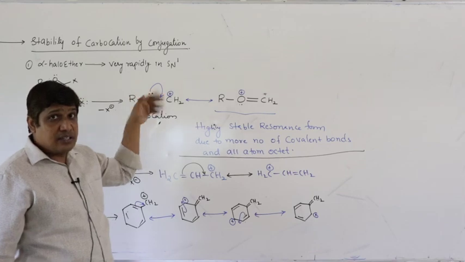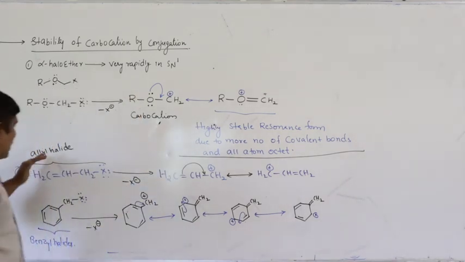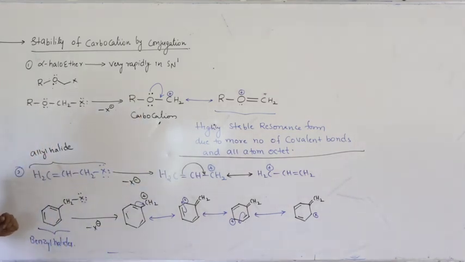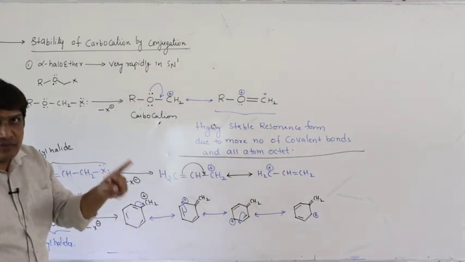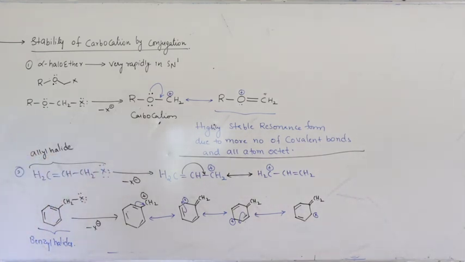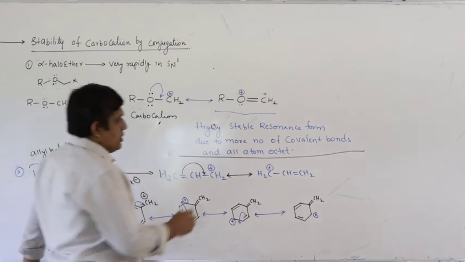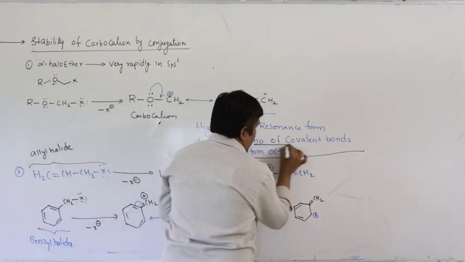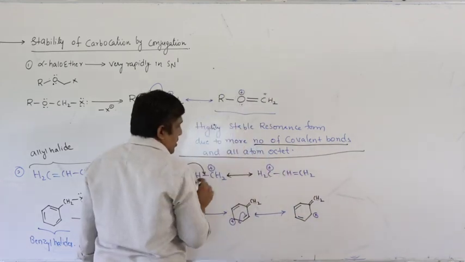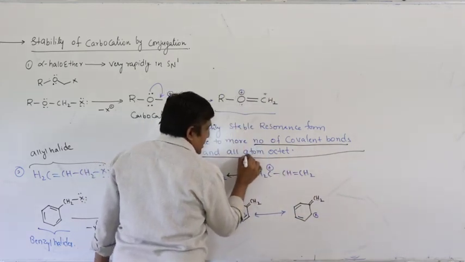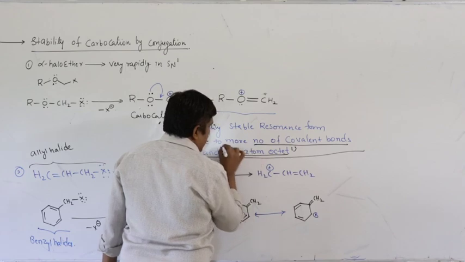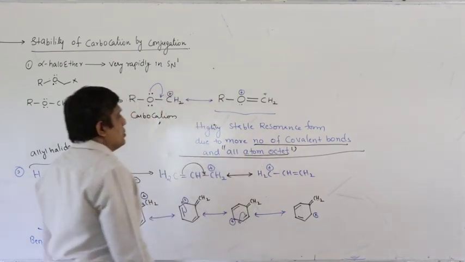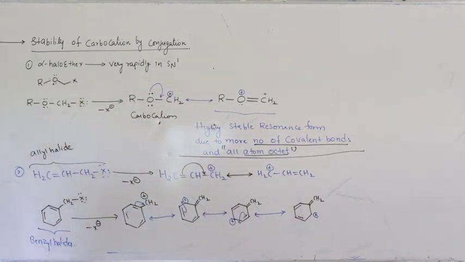So, alpha halo ethers are more reactive compared to allyl halides and benzyl halides towards solvolysis or SN1 reaction. What is the reason for high stability? More number of covalent bonds and all atoms have octet configuration. These are the two reasons by which you can explain the extra stability of the carbocation formed from alpha halo ether.